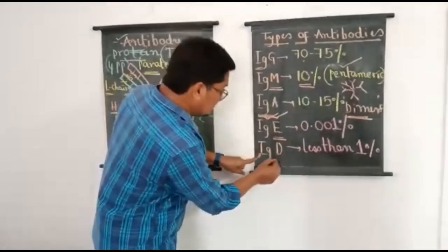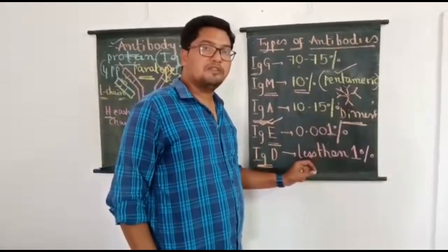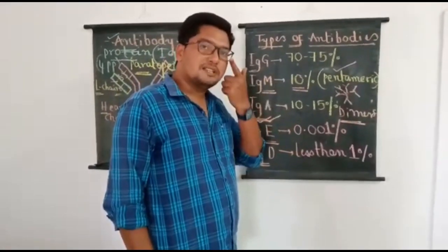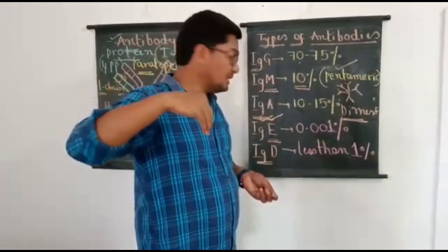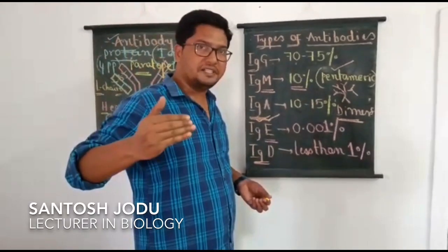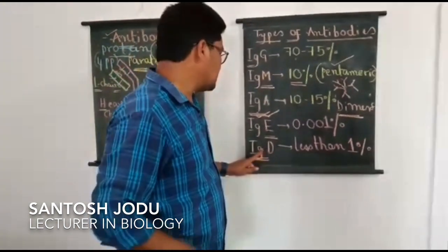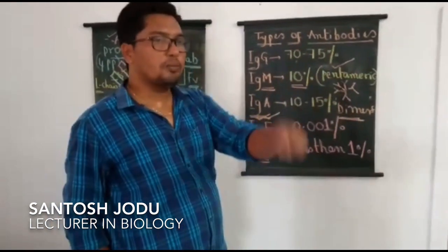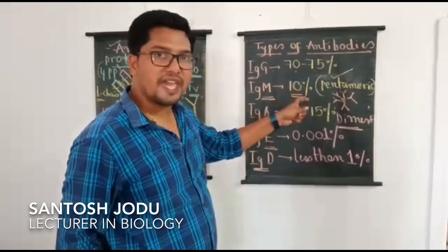And finally, IgD type of antibodies, they form less than 1% of the total antibodies. The function of IgD antibodies is not clearly known, but it is believed that they induce the production of other types of antibodies. Means whenever a foreign antigen enters, they stimulate the production of other types of antibodies. That is the function of IgD type of antibodies. In this way, in humans totally how many types of antibodies are present? 5, and their abundance and functions we have discussed.